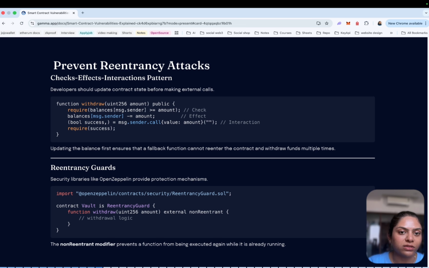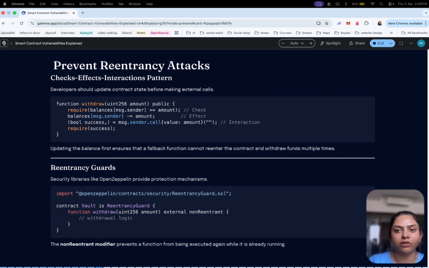Second is the reentrancy guard. Modern smart contract libraries also provide built-in protections. For example, OpenZeppelin provides a contract called ReentrancyGuard. We can use it by importing the OpenZeppelin library and marking the withdraw function as external nonReentrant, so that we also prevent the reentrancy attack.